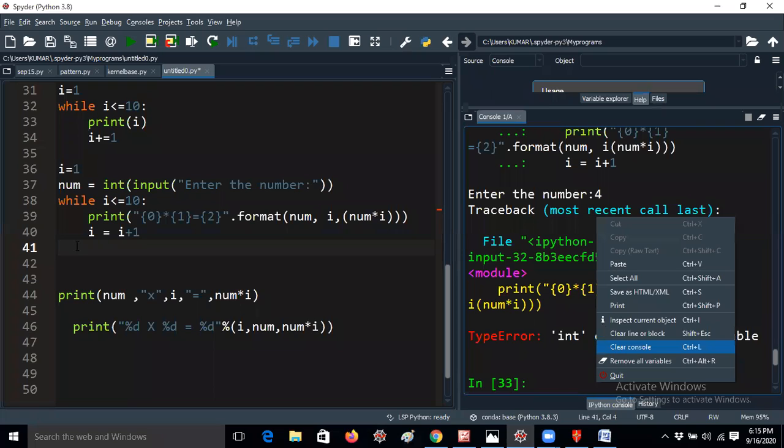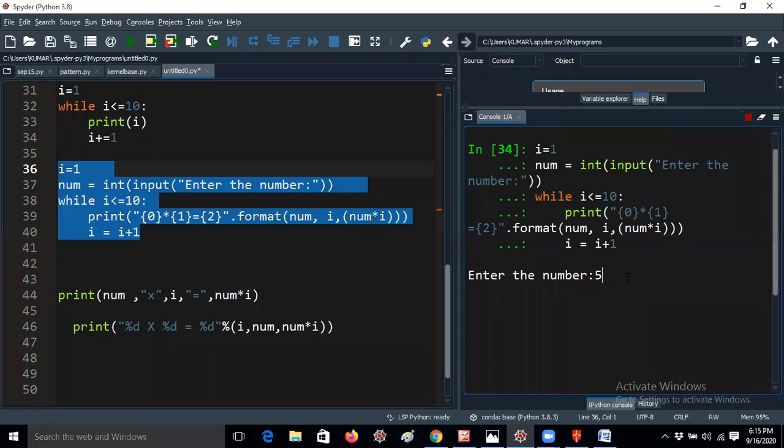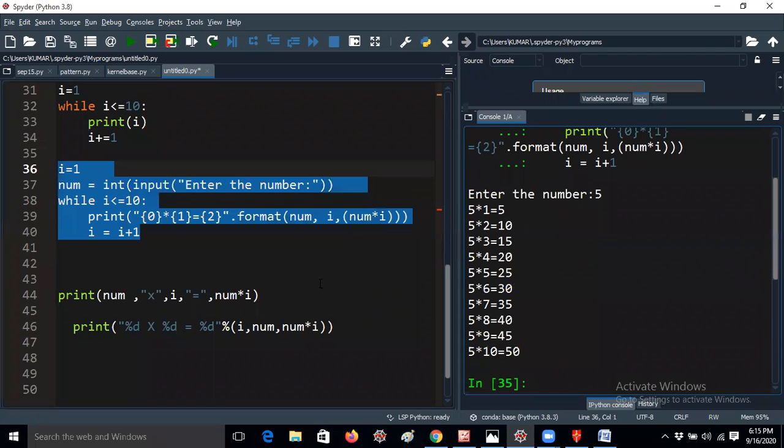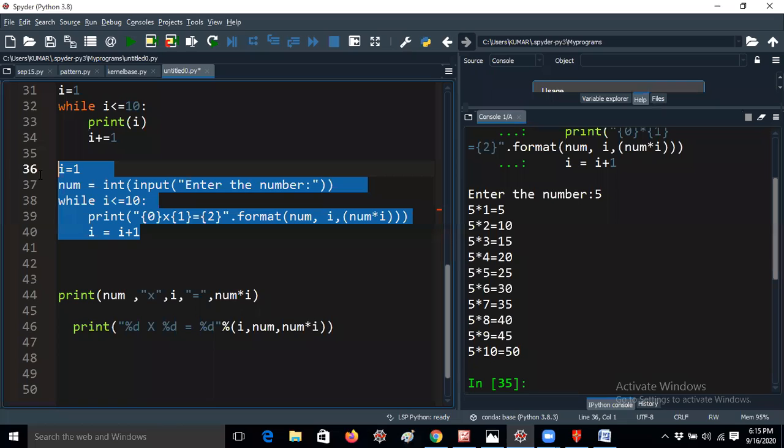So don't worry, let me give it again. Enter the number. I would like to give the fifth table, maybe 5 star 1 equal to 5. So she is using the star operator here. That's why it is getting 5 into 1, 5 2 10, 5 3 15 like that. If you remove the star operator, you can just use the into symbol here. You can run the same program, because this is already in string format, right? So you can give any symbol.